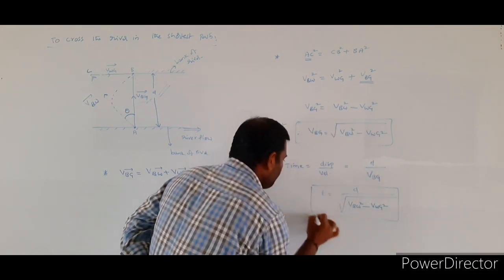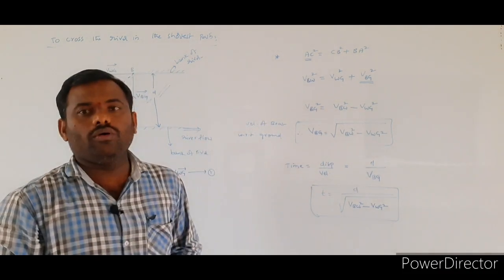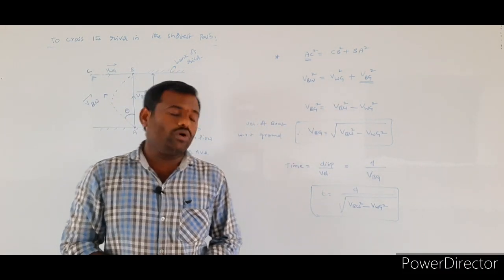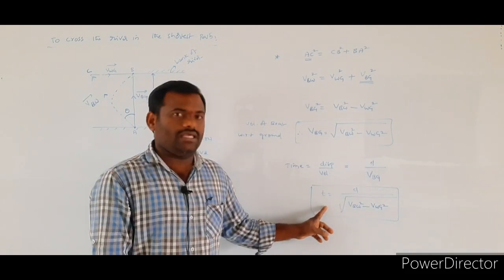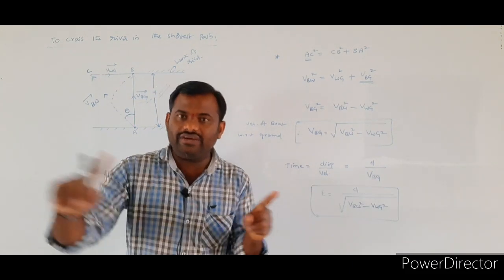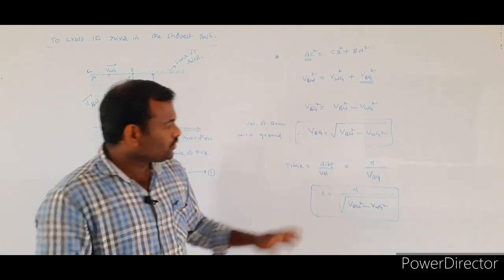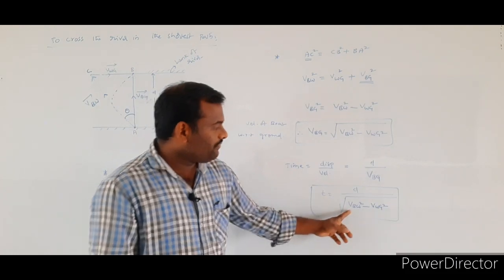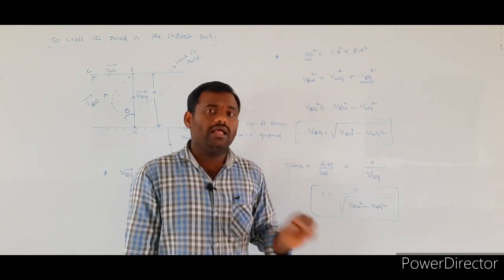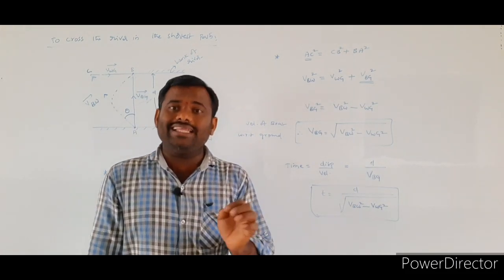Most important formula. Time taken by the boat to cross the river in the shortest path is T is equal to d by under root of VBW square minus VWG square. d means the width of the river, which they will give in the numericals. And VBW is the velocity of the boat in the water.